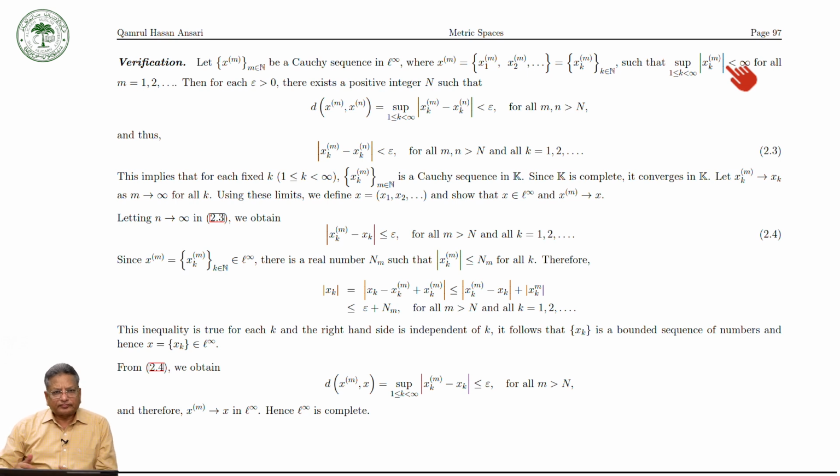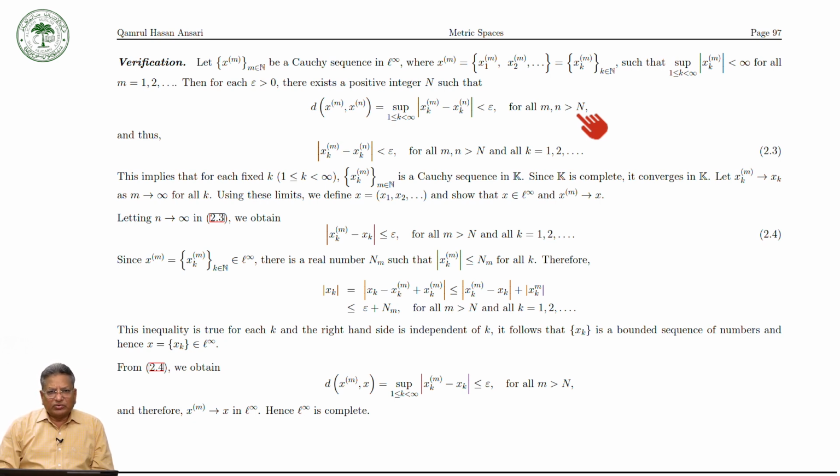Then, because xm is a Cauchy sequence, for each positive epsilon there exists a positive integer n such that this holds good. That is to say, d(xm, xn), which is equal to this by the definition of the sup metric, is less than epsilon for all m, n greater than n.